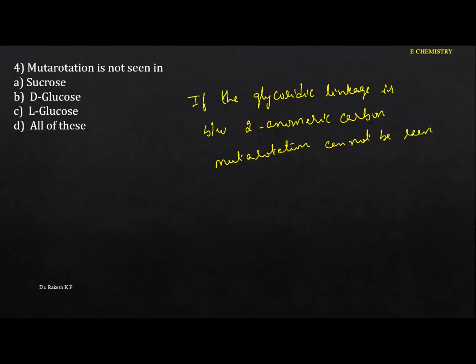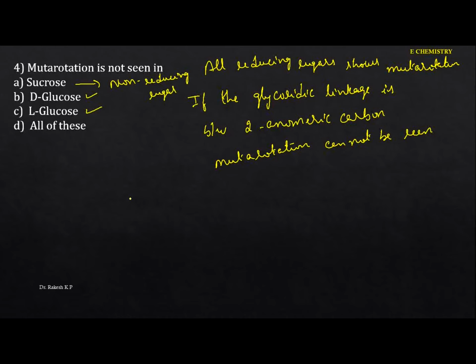Okay, that means you have to identify in which case we have the two anomeric carbons. You just identify the sucrose because it is a non-reducing sugar. Glucose is a reducing sugar, and L-glucose is also a reducing sugar. One more concept to remember: all reducing sugars show mutarotation. But sucrose is a non-reducing sugar. It is not a reducing sugar, it is a non-reducing sugar.